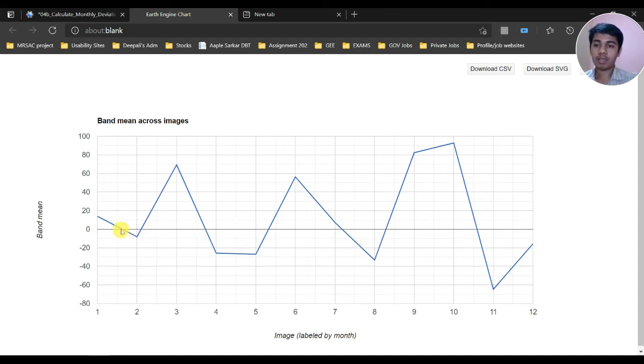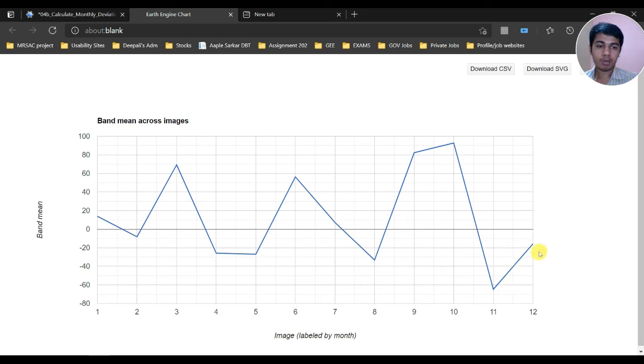When the line is above zero, the rainfall is higher at that point in the current year, current month. When it is lower, the rainfall was less compared to the 30 years average. Here you can see the deviation was more in April and May, and it goes on decreasing.